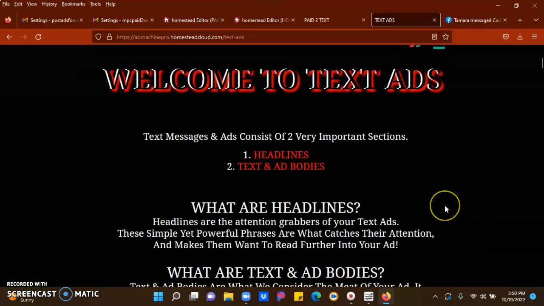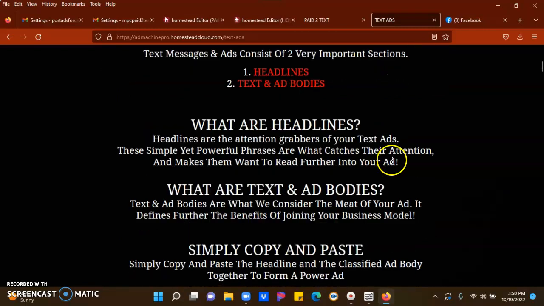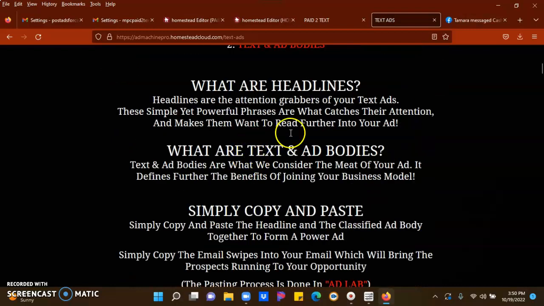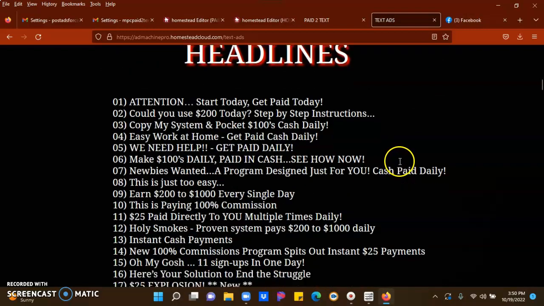So what you're going to do is do a little learning here. First of all, understand that great ads, great posts consist of two components: headlines and ad bodies, right? And we're providing you with these over here on this particular site. This is going to be yours when you join the system and set up your system for $25. When you get set up, you're going to have this. Now, as you go down and look, it tells you how to do it, but I'm going to walk you through it, okay, so you know.